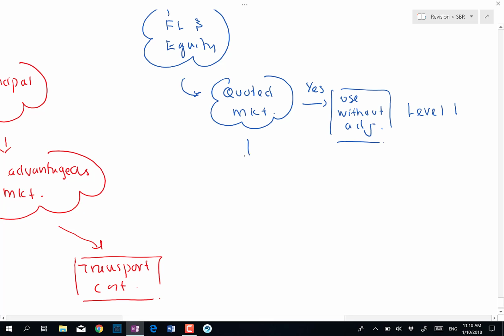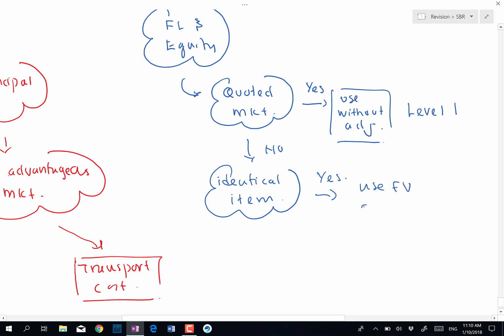Now, if there is no quoted market, then the next issue is we have to ask ourselves whether there is an identical item held by another party. If yes, we will use the fair value of the identical item. This is the Level 2 input.